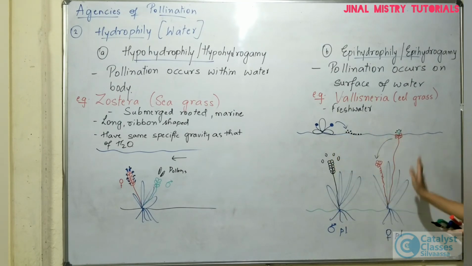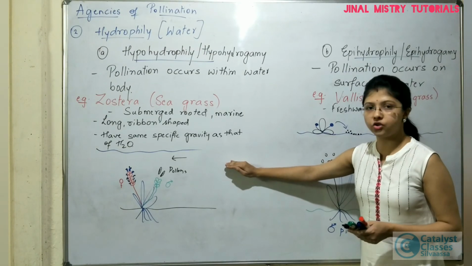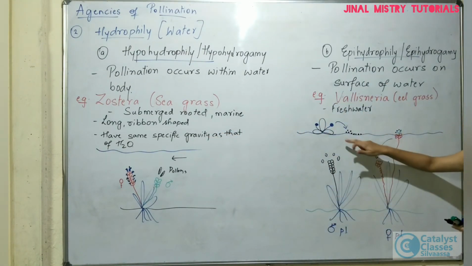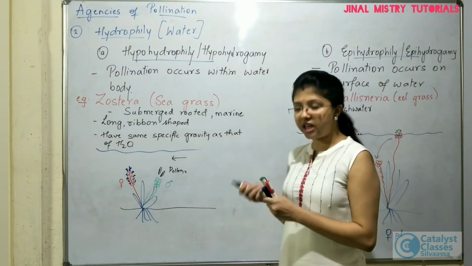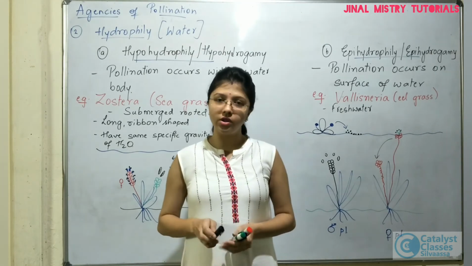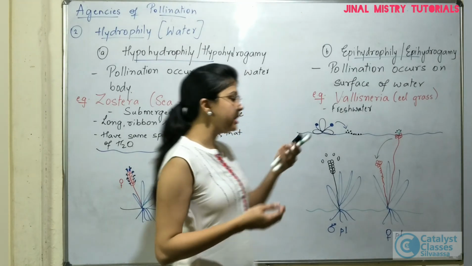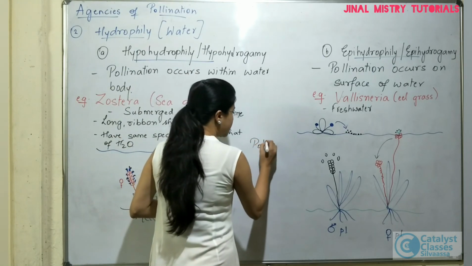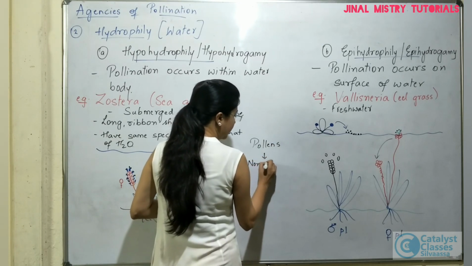So this is the difference in the way in which the pollination takes place in Zostera, that means within the water body, and here the pollination is taking place on the surface of the water. Now, whether the pollination takes place within the water body or on the surface, since water is acting as a pollinating agent, basically one common characteristic here will be the pollens, they are non-wettable.